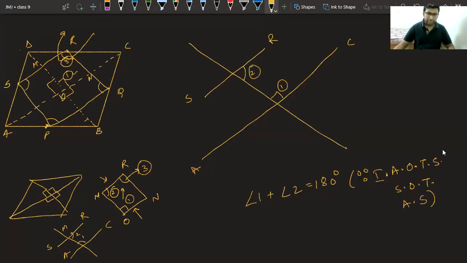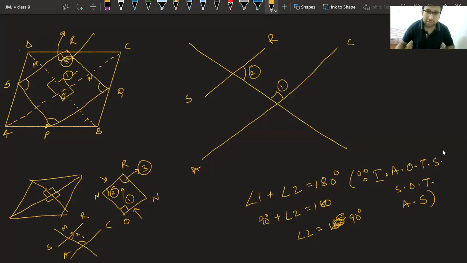No, don't use them as a linear pair, beta. They are not forming a linear pair. They are forming interior angles on the same side of the transversal. Just use that. That gives us angle 2 is equal to how much? So we have reached angle 2 equal to 90 degrees.